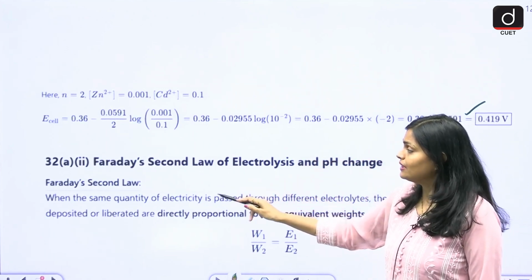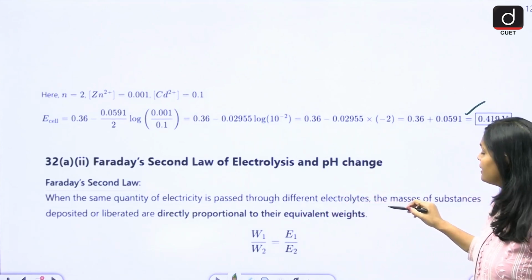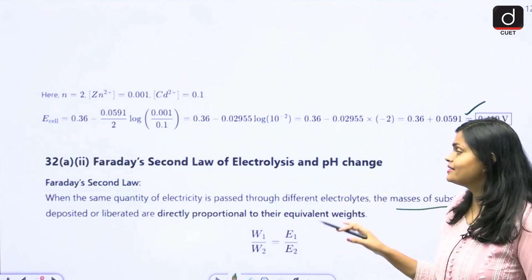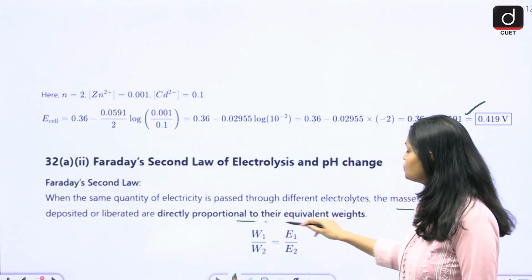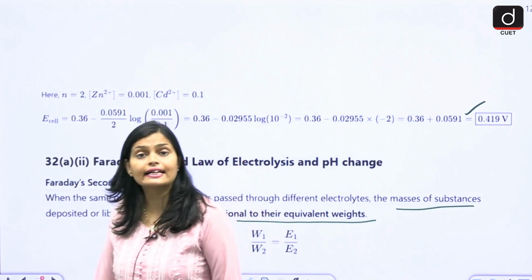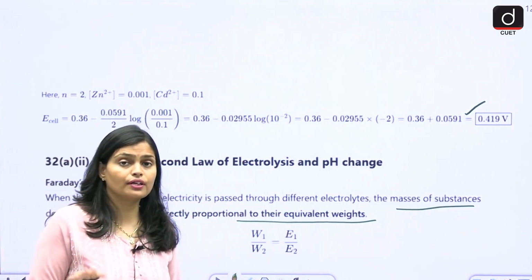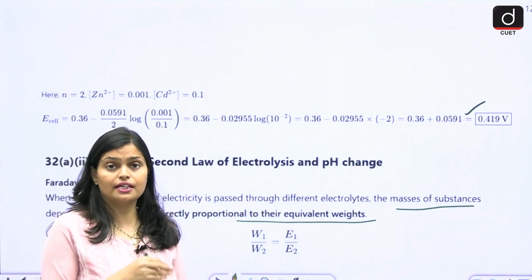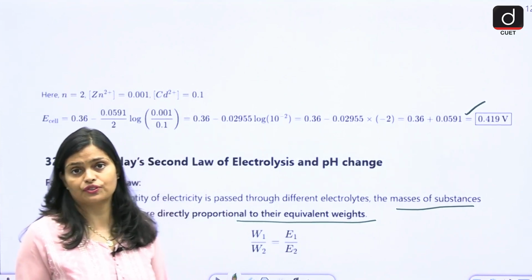So when the same quantity of electricity is passed through different electrolytes, the masses of substances deposited or liberated are directly proportional to their equivalent weights. So this is Faraday's second law of electrolysis. Faraday's first law and second law are both important. If in this session you get Faraday's second law, definitely next year you will get Faraday's first law.